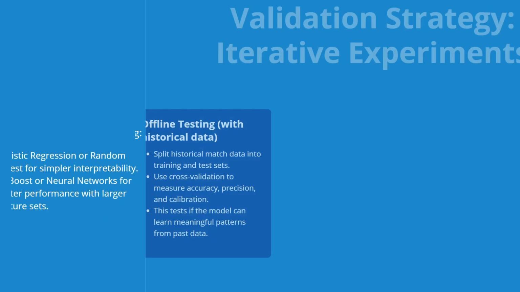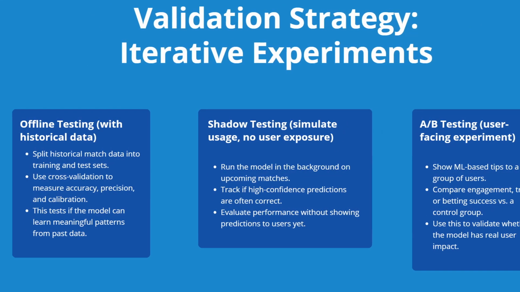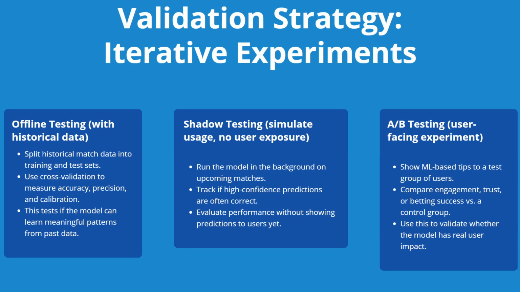To validate this solution, we'll take an iterative approach. First, we'll test the model offline using historical match data to evaluate its predictive power. We'll focus on metrics like accuracy and whether our confidence scores are well calibrated. Next, we'll run shadow tests on upcoming matches. The model will make predictions behind the scenes, but they won't be shown to users yet. This helps us verify performance without affecting the user experience. Finally, we'll run an A/B test.